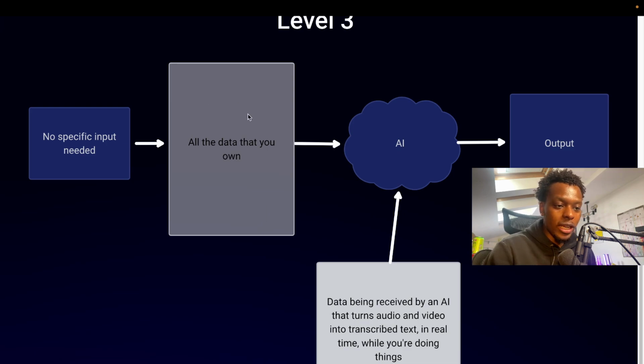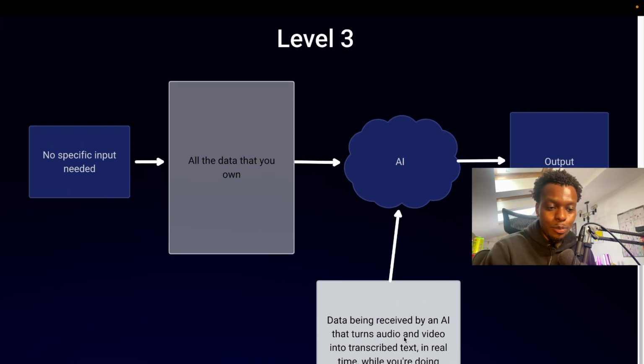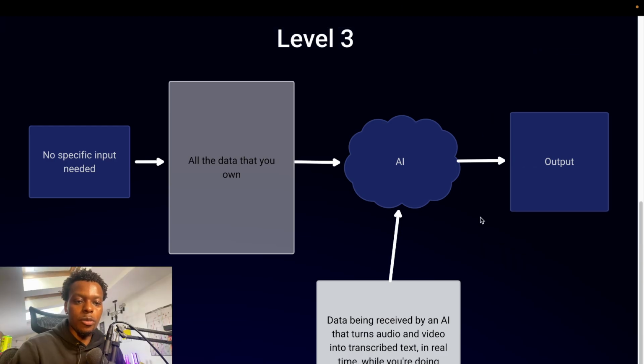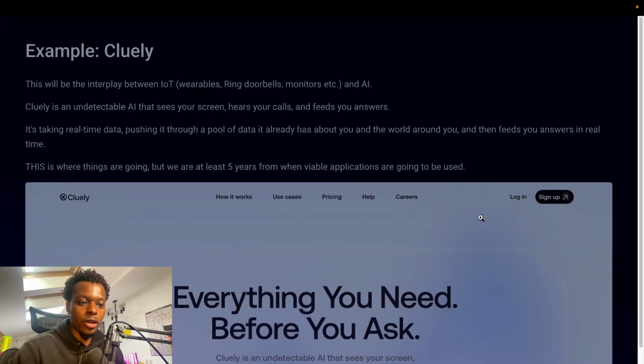So it takes all the data that you own, the data that is being received by the AI that turns the audio and video that it's currently perceiving into transcribed text in real time whilst you're doing things, and then spits out an output. This is very much the future, and we are 100% not here yet.